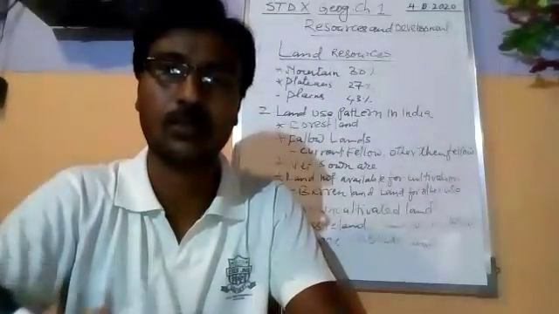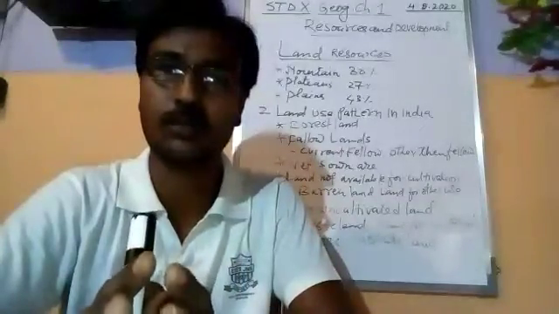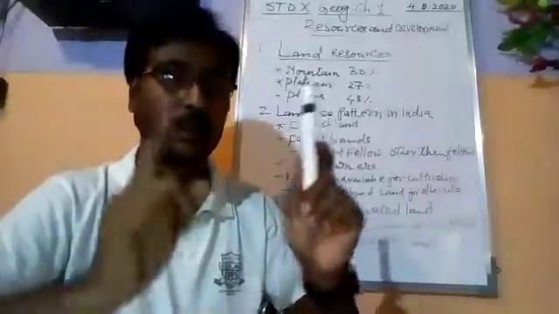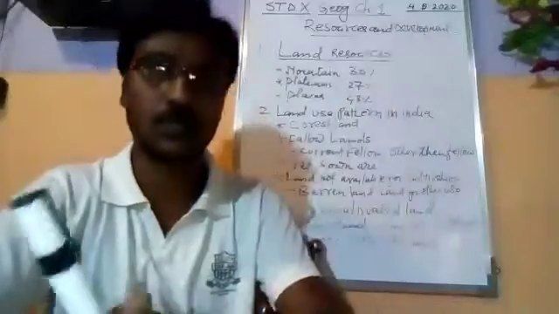Second is the plateaus, which cover 27% of India. We have the peninsular plateau, which is one of the oldest land masses. So the peninsular plateau of India, that is the middle part of India, is 27%.